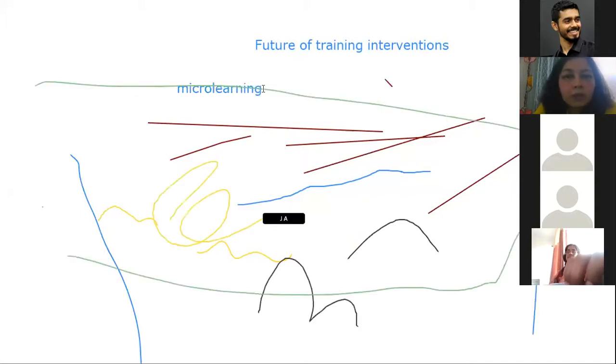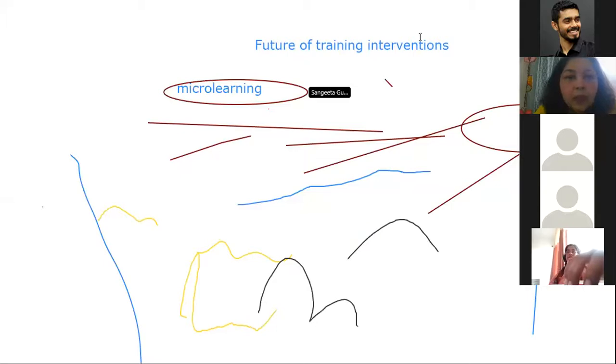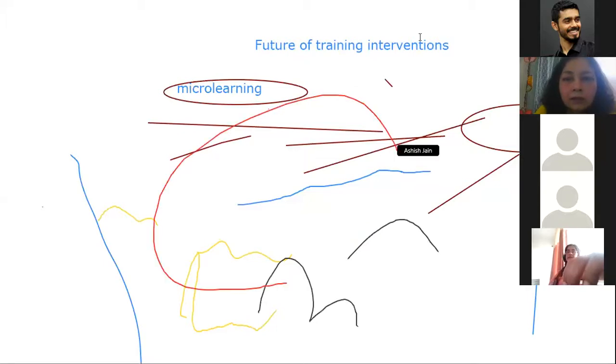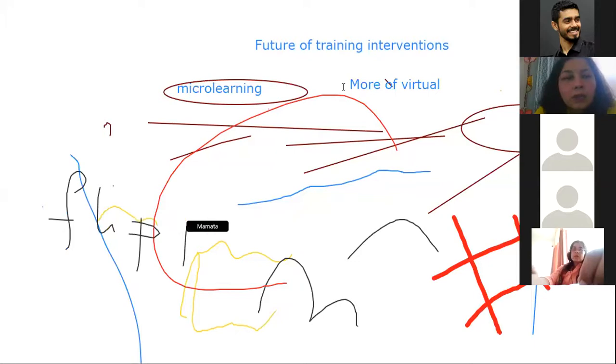Okay, someone wrote micro learning. That's a good one. Can we stop with the doodling, guys? Micro learning is good. This one was written by more virtual. You can select text, Mamta.